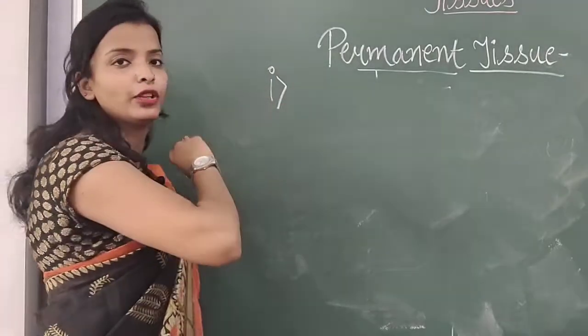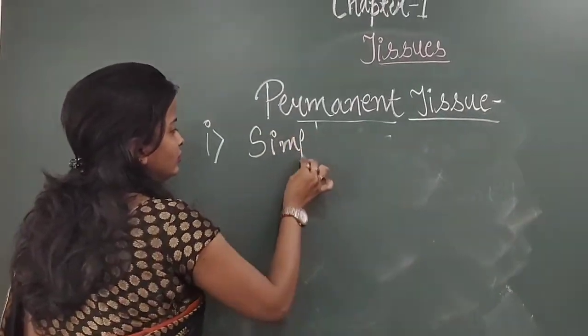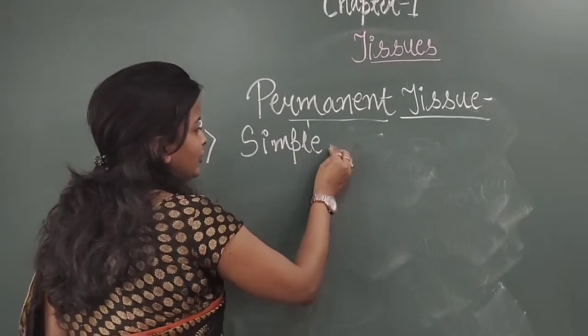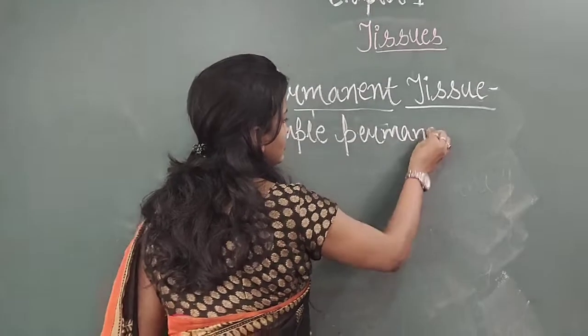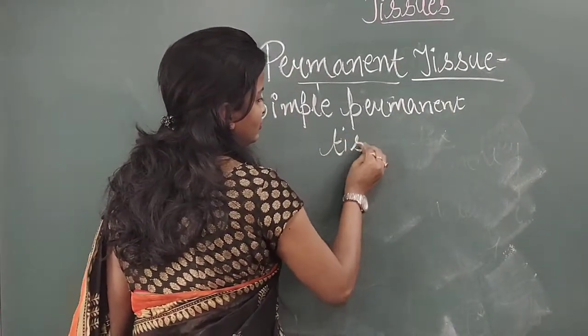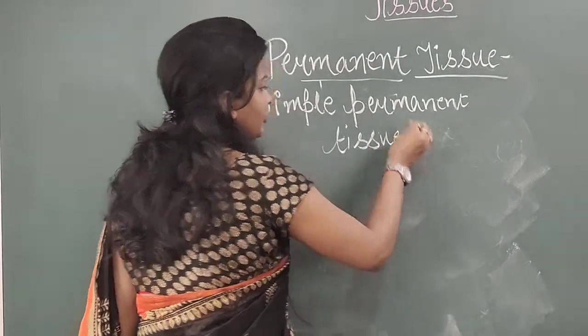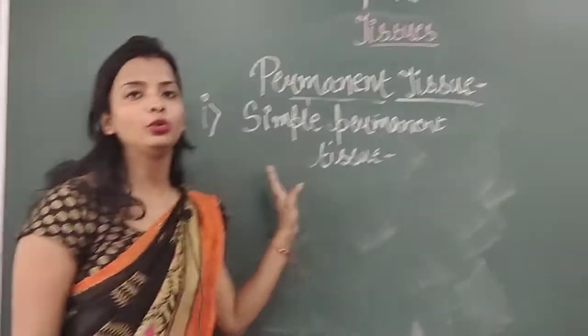When we talk about the first one, that is simple permanent tissue, it is again divided into three types.